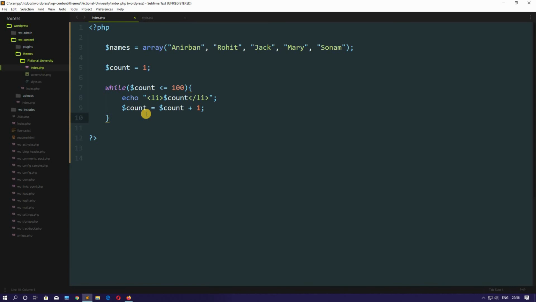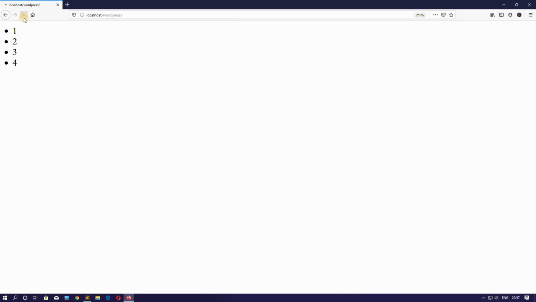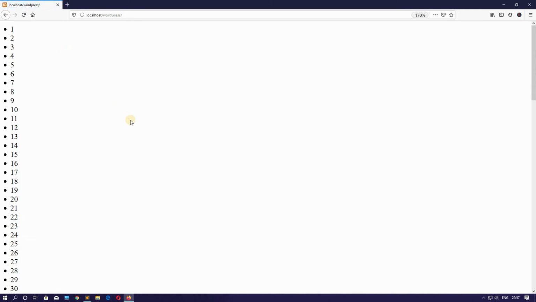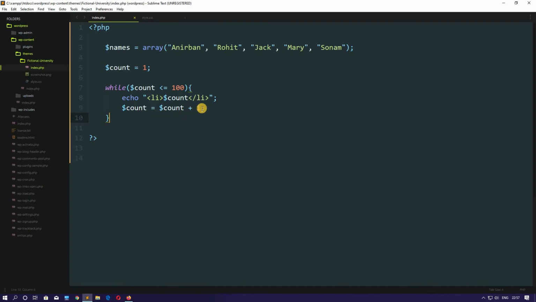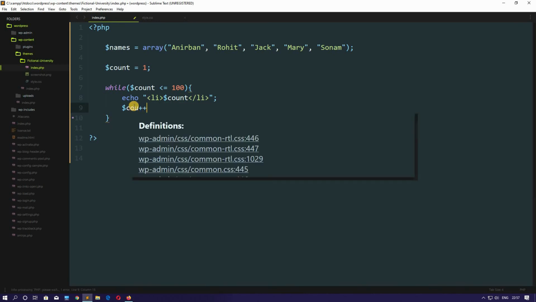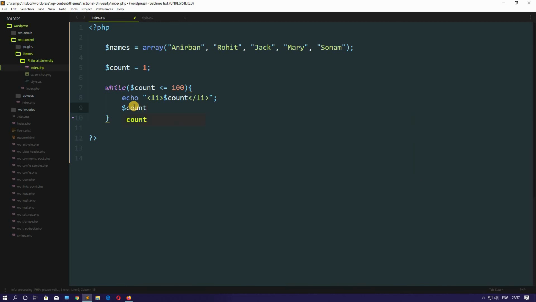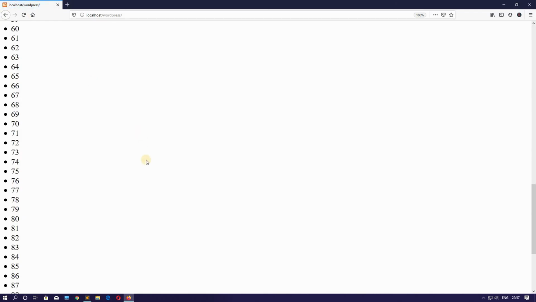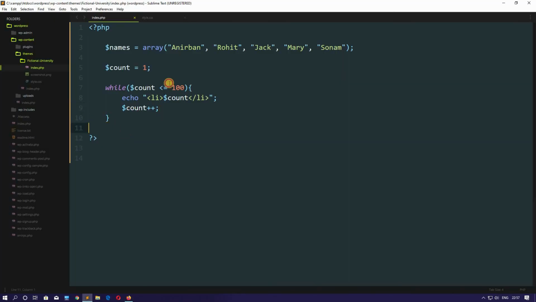So let's save this and view in the browser. See, it is still 100. And you can write it like this also, simply post increment, and it will give the same result. Okay, so this is how the while loop works.